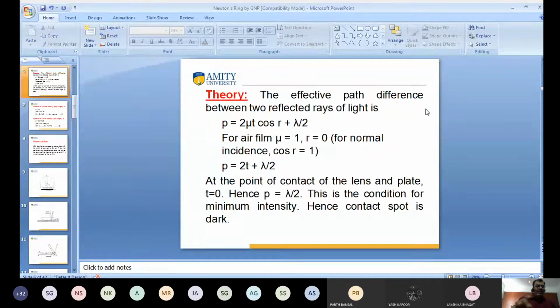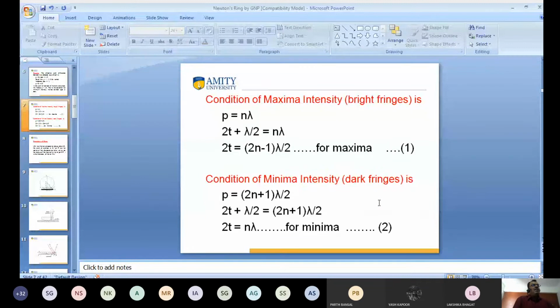So you know this one. Again, I want to discuss the condition of maxima and minima intensity. As you know, the condition for maxima intensity means we get the bright fringes. Already you know very well that when the effective path difference is equal to n lambda, we get the maxima intensity. Clear? So what is the effective path difference? The effective path difference is 2t plus lambda by 2 equal to n lambda. This is n lambda, or some books have mentioned 2n into lambda by 2.